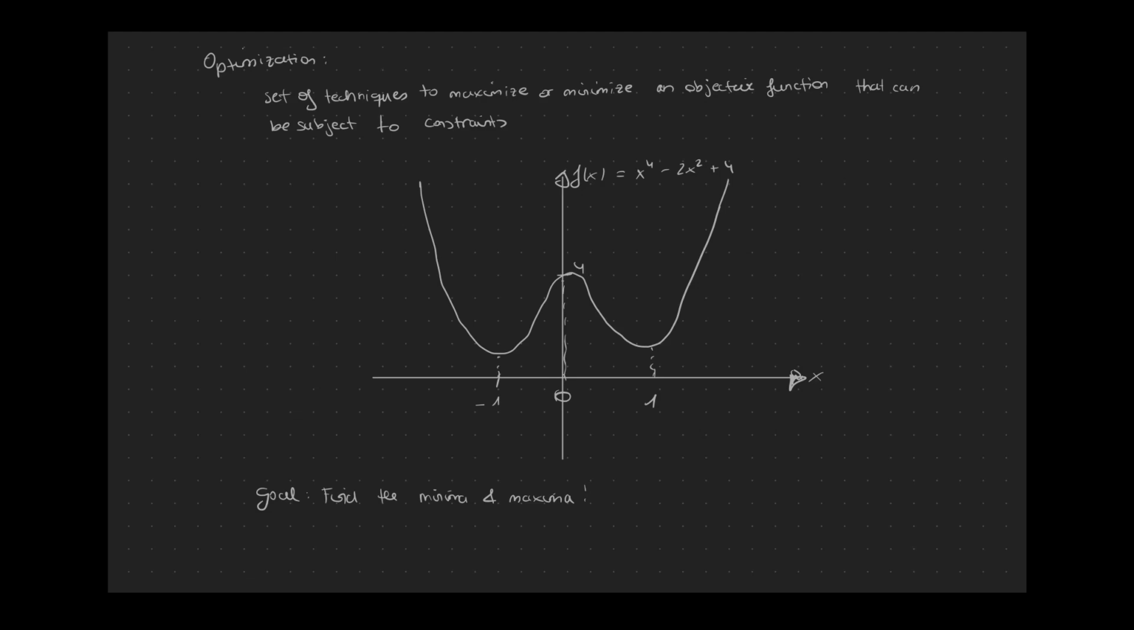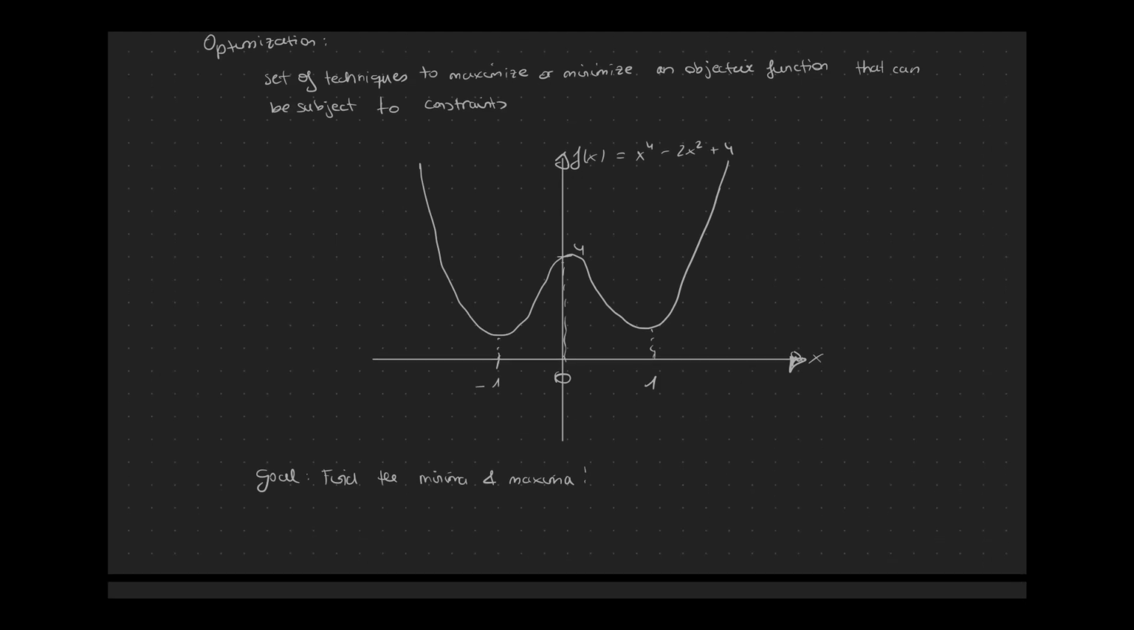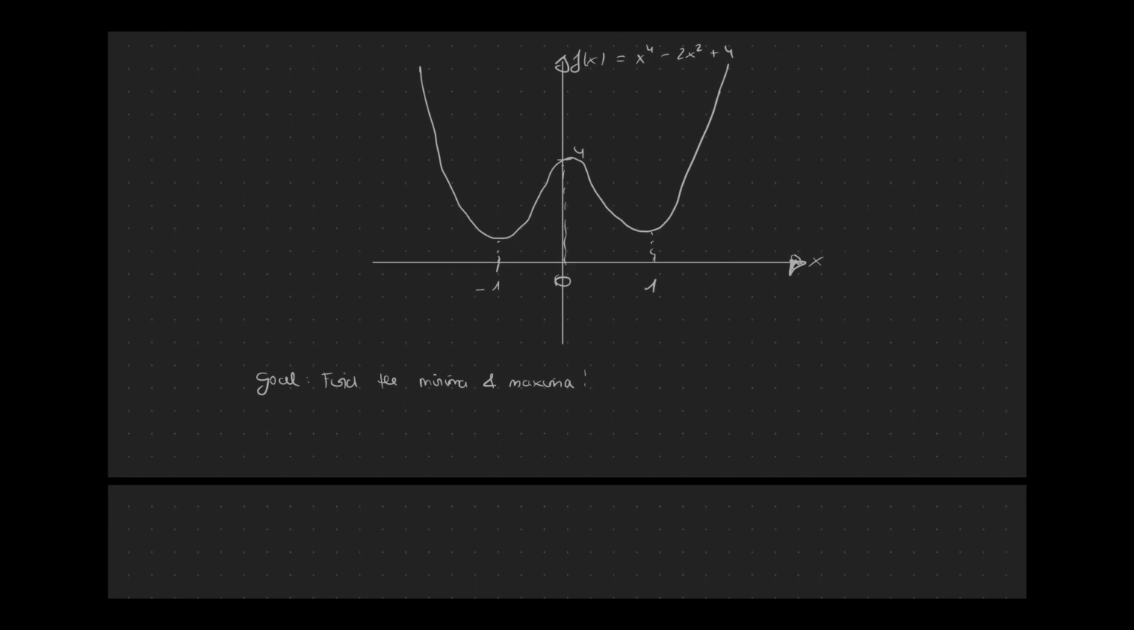And as you can see, it's a symmetric function. It's an easy to deal function with 2 minima, one sitting at -1, one at 1, and we have a maximum sitting at 4. And our goal is to find the minimum and maxima. So let's do that. So what do we have to do? Okay, you know from school, we have to take the first derivative, set it equal to 0, and then we just have to solve for x, right? So let's do that.